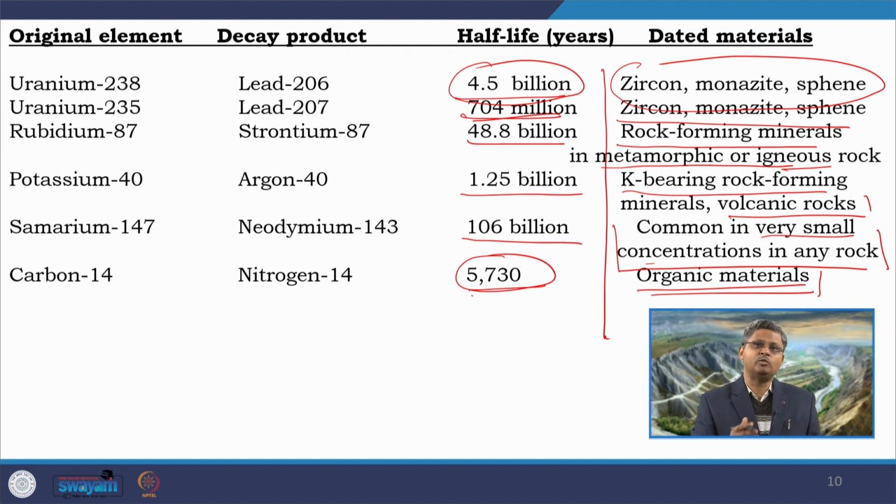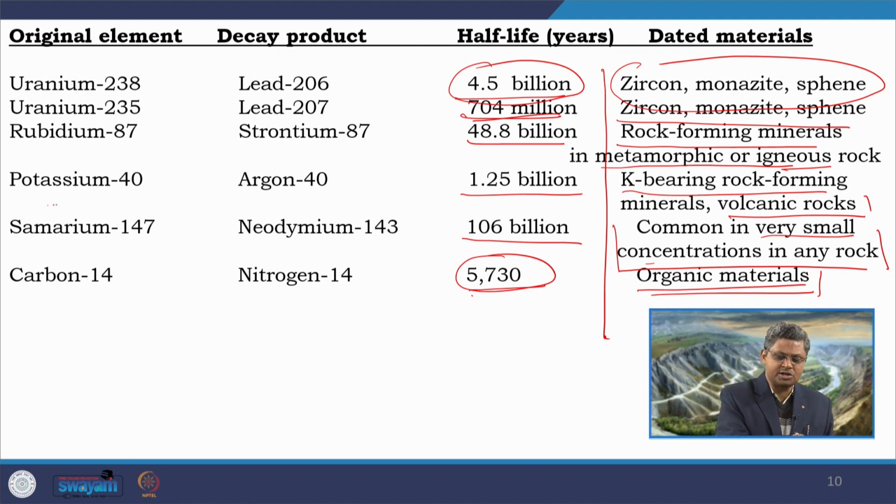So, for example, we are getting a sandstone. Within that sandstone maybe a potash feldspar is present and that feldspar bears some radiometric potassium, potassium 40. So, we can date that potassium 40 using the potassium argon method, but the age that we will get is the age of trapping of that particular potassium in that feldspar. So, that is the age of the crystallization from magma, not the age of sedimentation. So, none of these techniques can be effectively used for sedimentary rocks except a few.